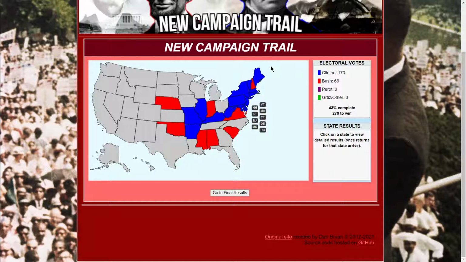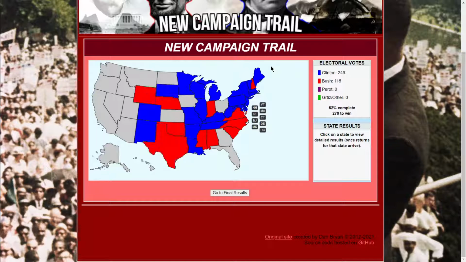Also, it says Clinton, Bush, Perot, and Grits. Who the fuck is Grits? Like vinegar, grits and tea? I mean, I don't get it. So we'll wait on those results. We'll see what happens. So far it's not looking good.